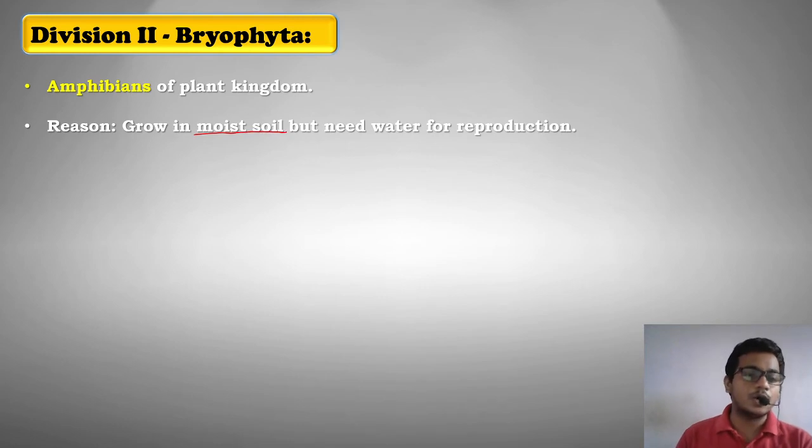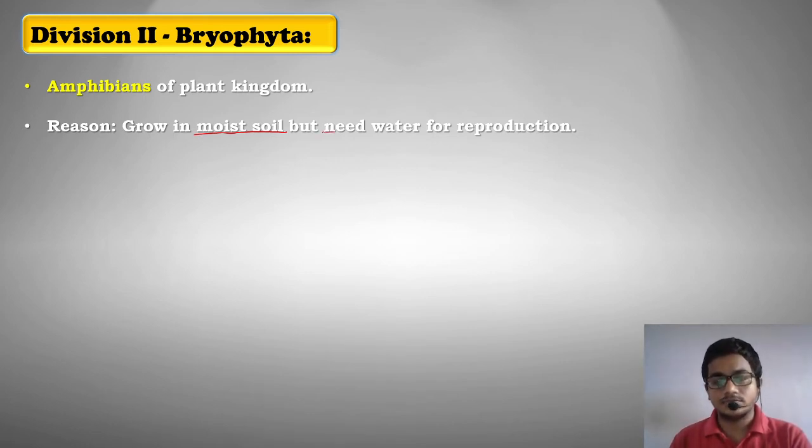That is, they require soil or any kind of moist surface which has some amount of moisture on it, like some water droplets, but in order to reproduce themselves, they require water. So for reproduction, they require water, but for growth, they require moist soil. As they require water and soil both, they are called the amphibians of the plant kingdom.